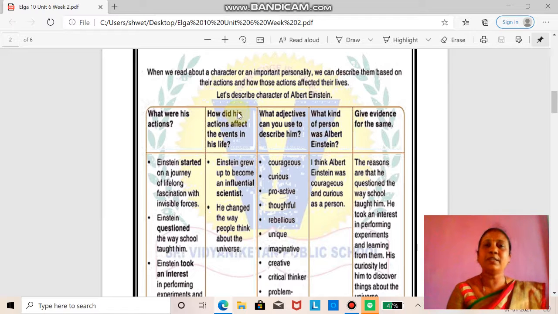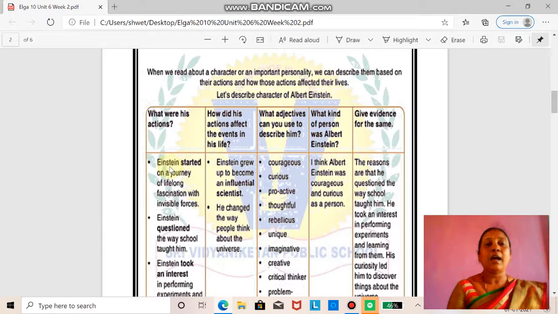For example, here I am describing the character of Albert Einstein, whom I took from the story The Curious Learner. Now, what are the characteristics of Albert Einstein? We will discuss. What were his actions in the story?